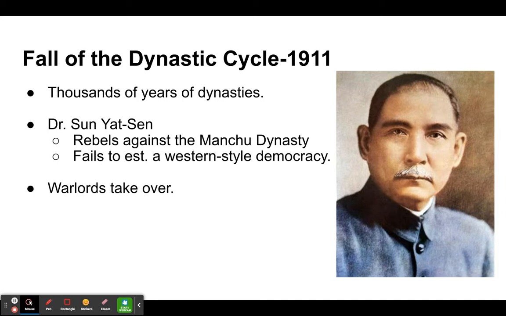And so the fall of the dynastic cycle ushers in a chaotic time in China itself. All right, and that leaves this power void there, and we're going to start to see what happens here with that fall of the dynastic cycle and with those warlords in power.